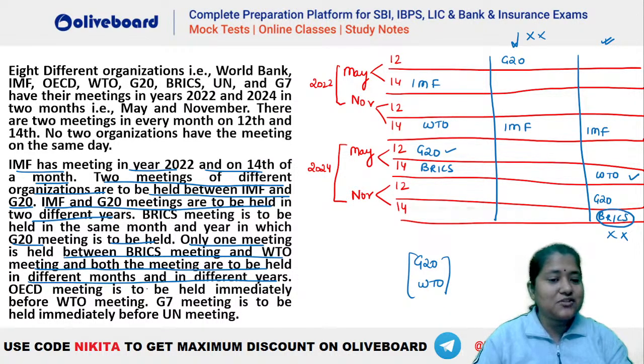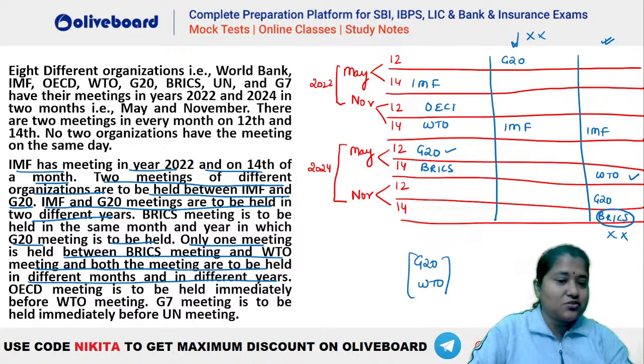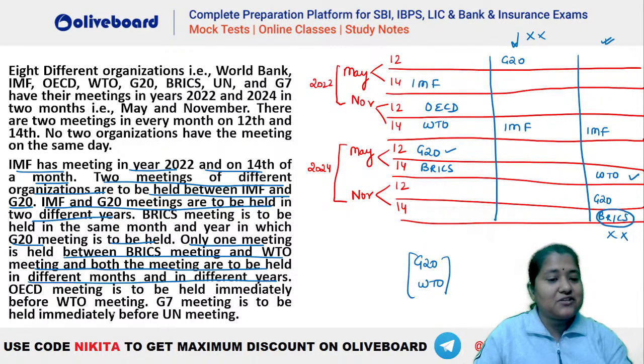Now OECD is to be held immediately before WTO. So OECD will be here. This is OECD. Now G7 is to be held immediately before UN. So you can see this is going to be G7 here, and this is going to be UN here. Now whatever is remaining will be placed on 12th May. What is remaining? That is your IMF.